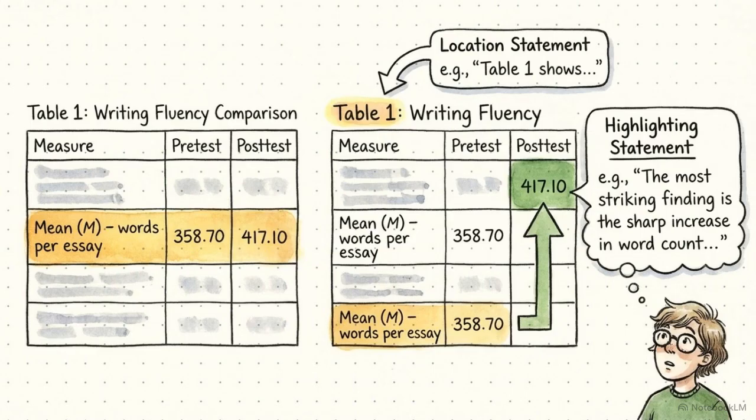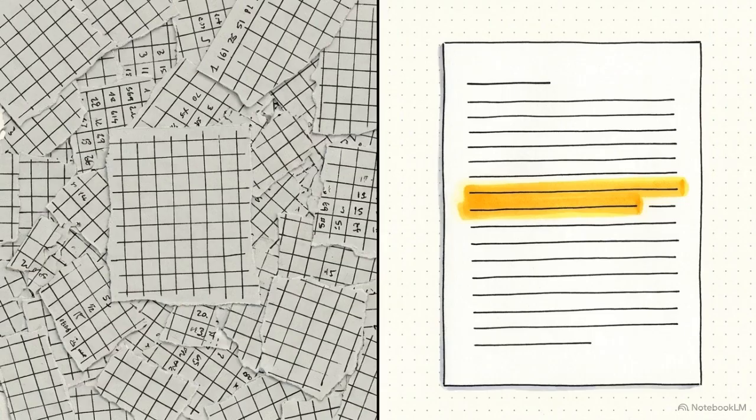We can track this translation by looking at a single metric, a post-test mean of 417.10 words per essay. The first step is framing. We use a location statement, like "Table 1 shows," to point the reader to the source without cluttering the text with every available metric. Next, we write a highlighting statement to isolate the most significant pattern, in this case, the sharp increase in word count for the collaborative writing group. This marks the transition from results to findings.